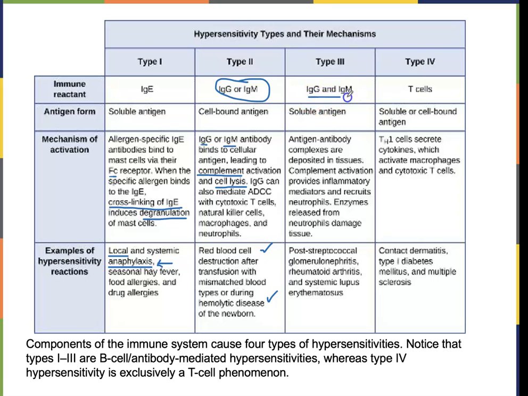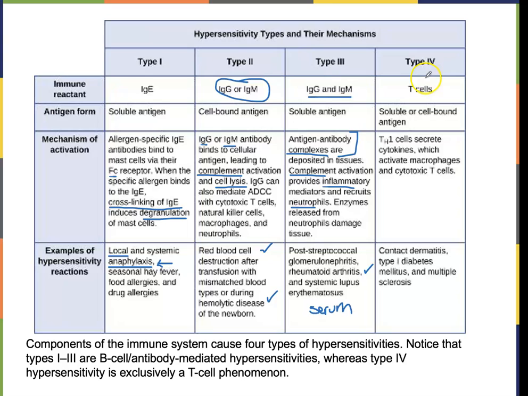Type 3, IgG and IgM. This is our complex, right? We have a complex formed. In terms of rheumatoid, it is one IgM and one IgG, right? Complement activation again, inflammation, recruiting neutrophils. Basically, we have tissue destruction. And we talked about rheumatoid arthritis here, and we also talked about serum sickness, right? So we'll put serum sickness here, forming those complexes, binding to different areas of your body.